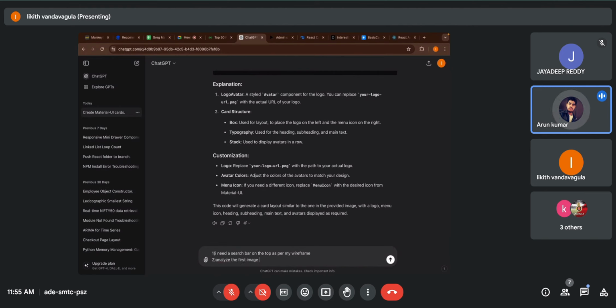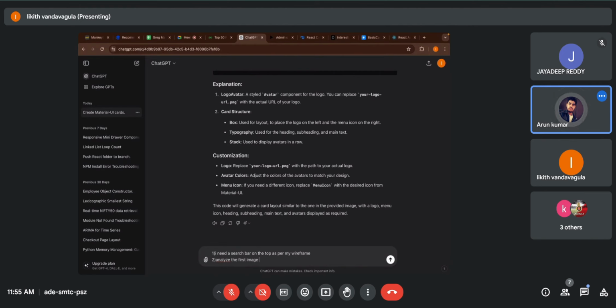So what we are doing is we instruct ChatGPT just like we instruct children in a school, that you have to do this thing, not that. So that's how we have to instruct ChatGPT to generate the correct output. Okay.